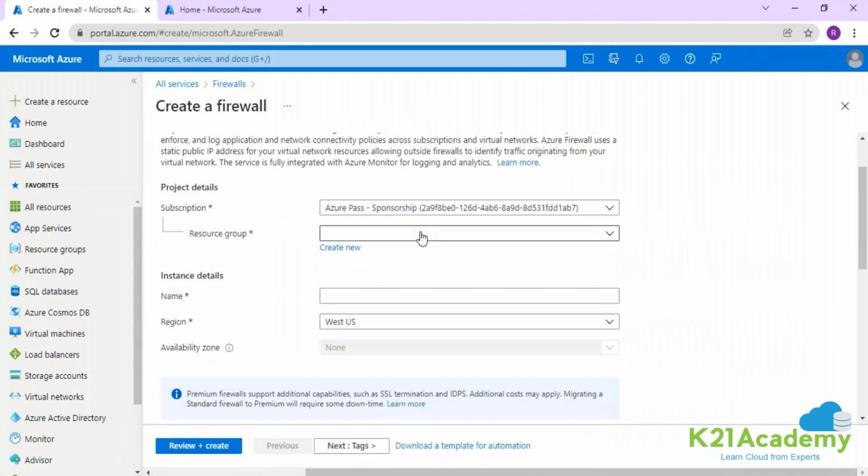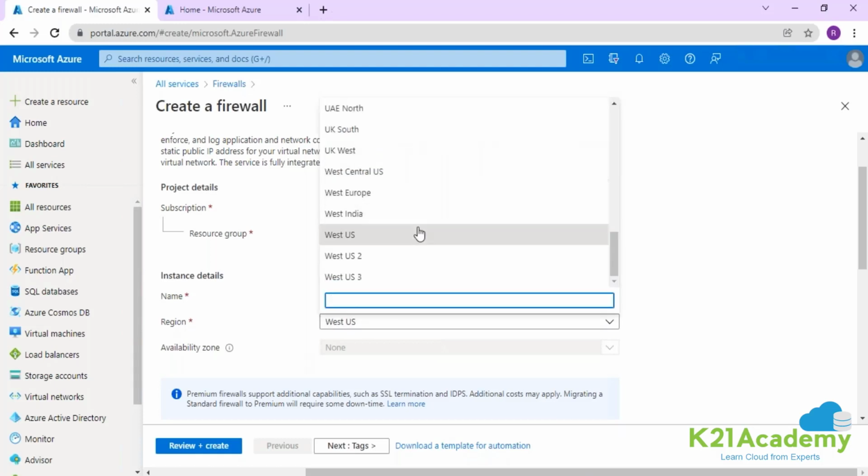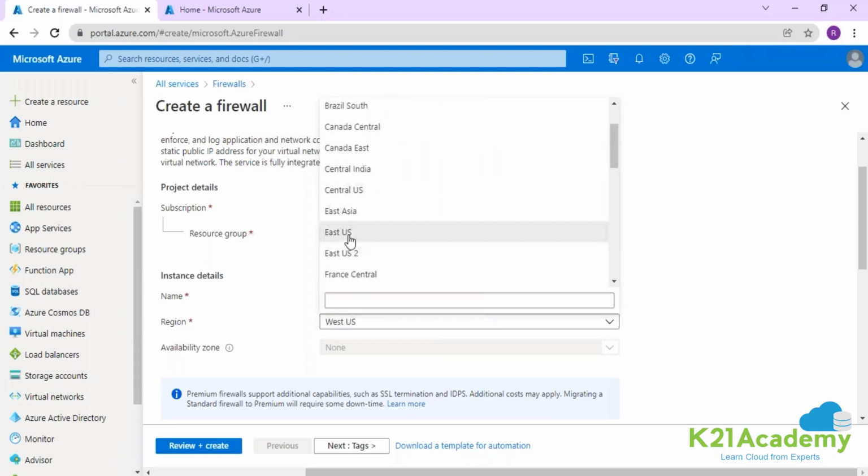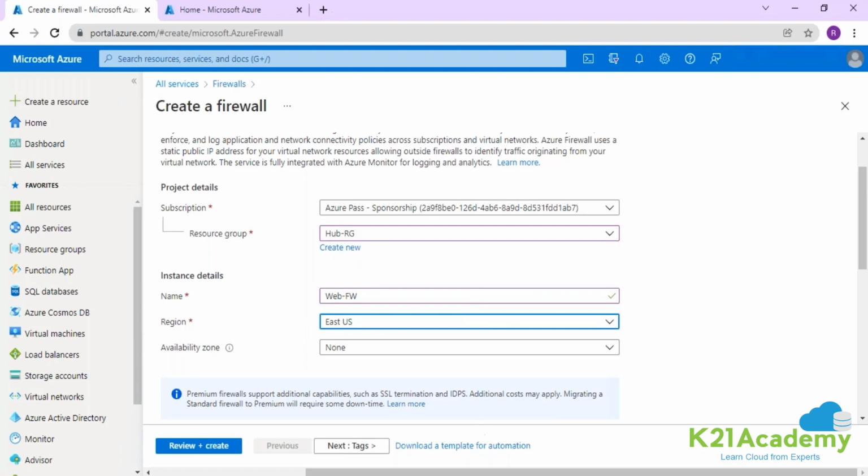Now here I'll be selecting the resource group, which one? Hub RG. The firewall name, I'm going to give a name, web firewall. Location has to be the same region where your networks are available. So currently it is in East US. My hub VNet is in East US.